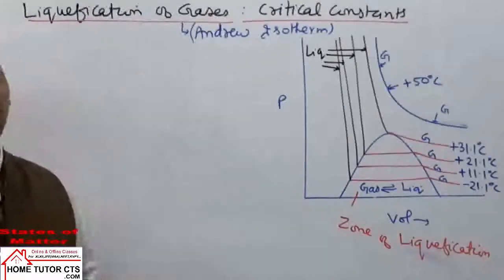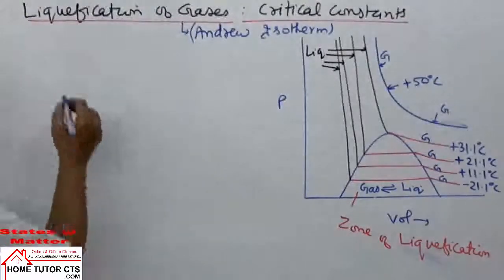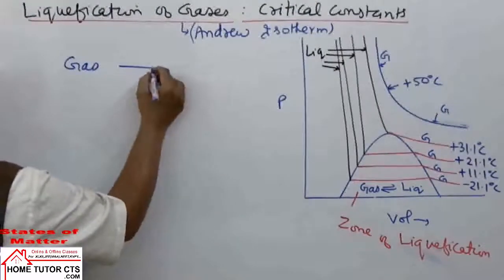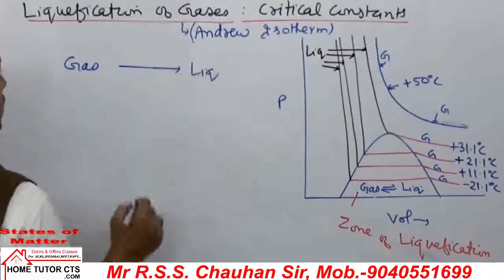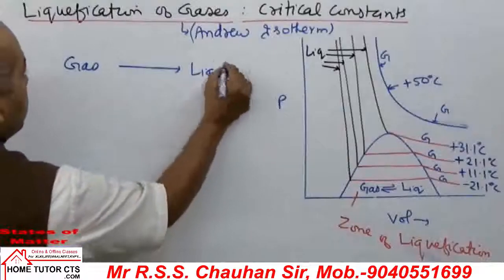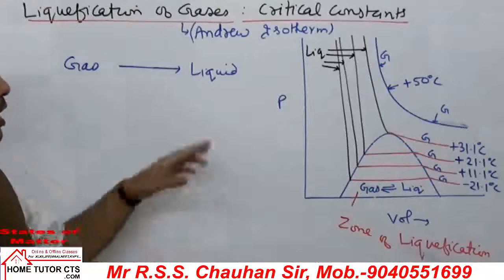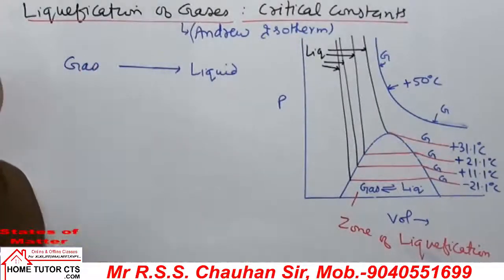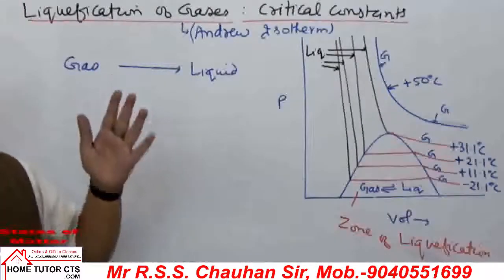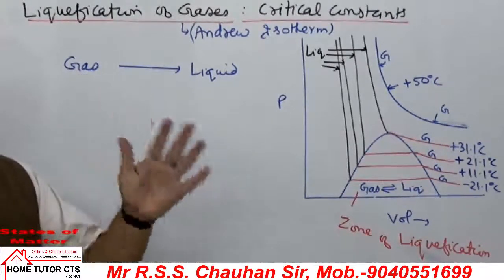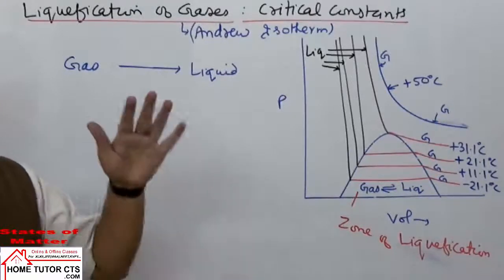Liquefaction of gases. How can a gas be liquefied? Suppose a gas is given to us. We want to convert the gas to liquid state. How can the gas be changed to liquid phase? See, we know that as compared to a liquid, a gas will have very large volume. When we want to convert the gas to liquid phase, what is our target? The volume should decrease. गैस का वॉल्यूम कम करना है.